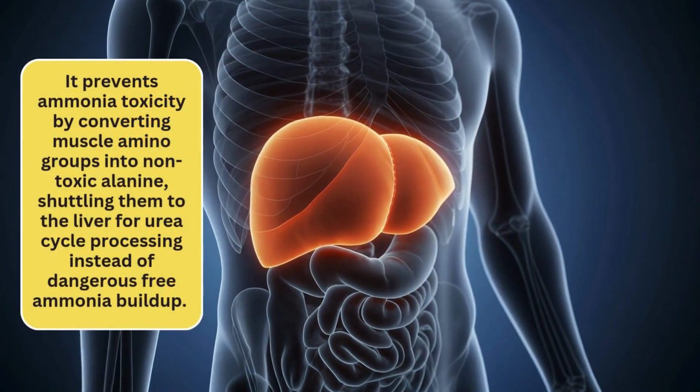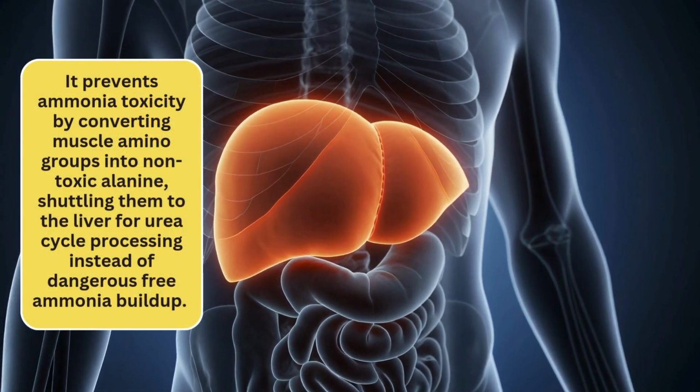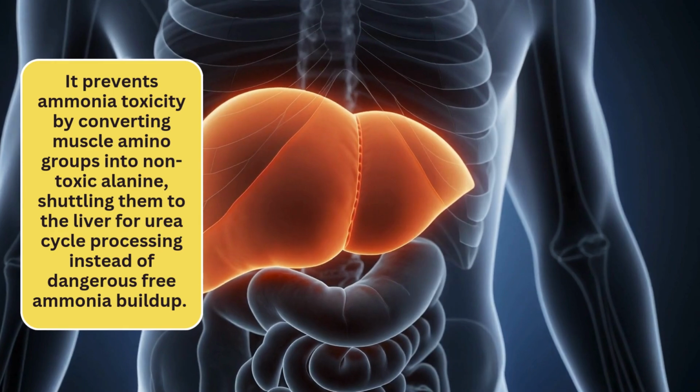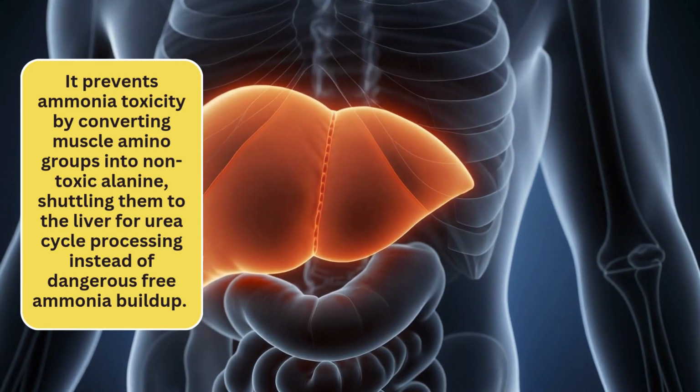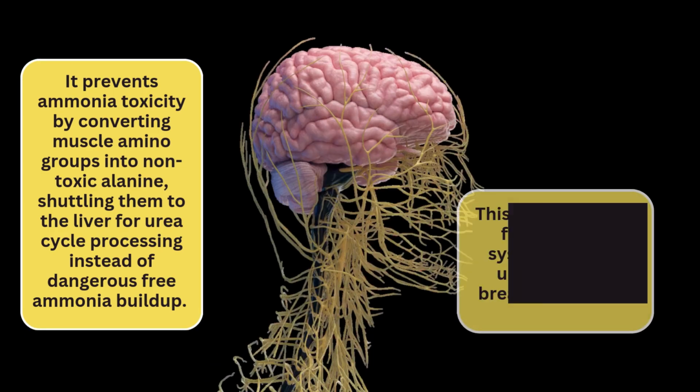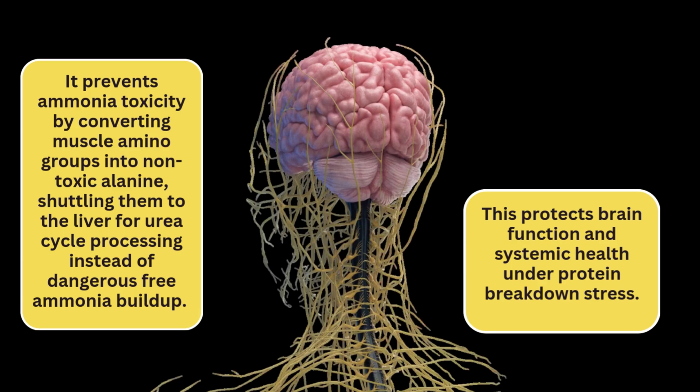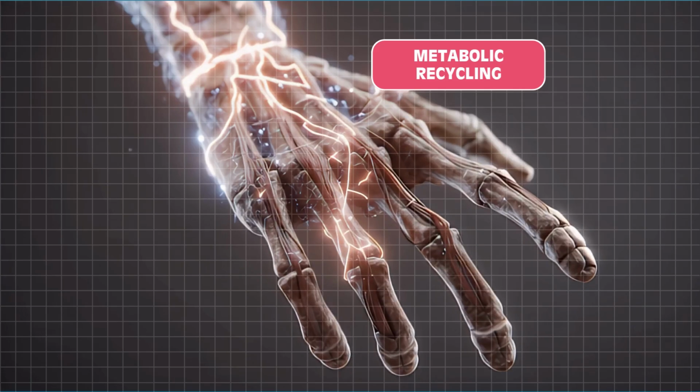Next is the importance of the glucose-alanine cycle. It prevents ammonia toxicity by converting muscle amino groups into non-toxic alanine, shuttling them to the liver for urea cycle processing instead of dangerous free ammonia buildup. This protects brain function and systemic health under protein breakdown stress.